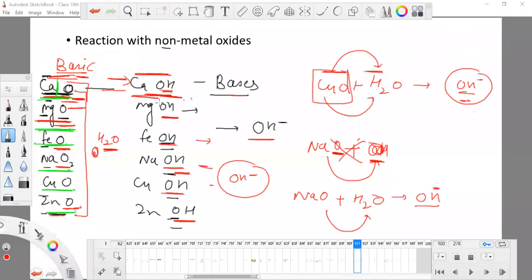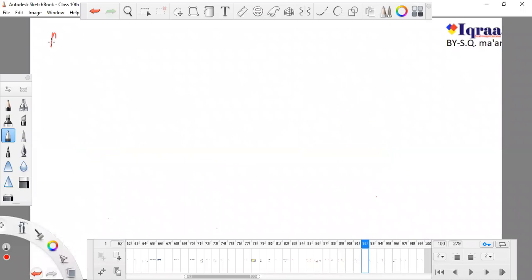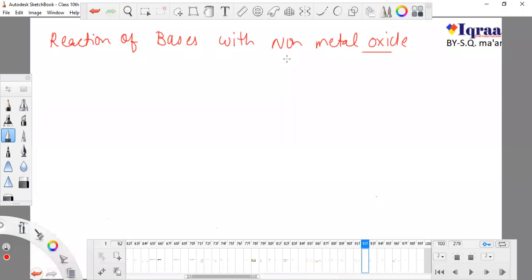Now I'm going to tell you the reaction of bases with non-metal oxides. As soon as you know that non-metal oxides are acids, one thing is very clear: bases generally react with acids.